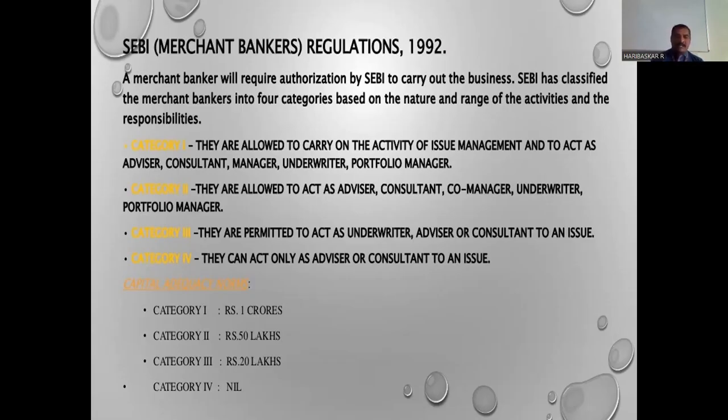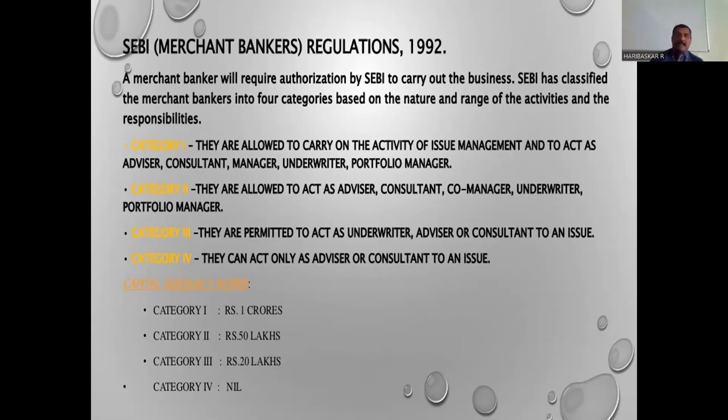So these are the 4 categories, and capital adequacy norms are also given. If they belong to category 1, they must have 1 crore as capital adequacy; category 2 requires 50 lakhs, category 3 requires 20 lakhs, and category 4, being only advisors, has no need for any capital adequacy.